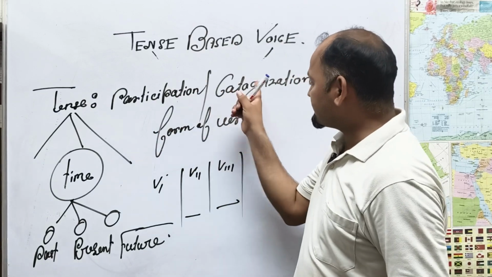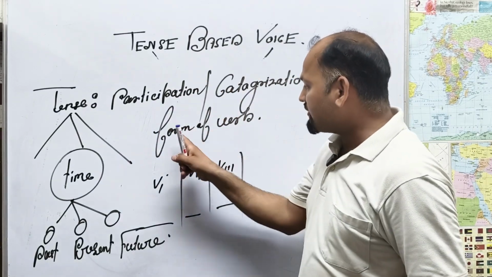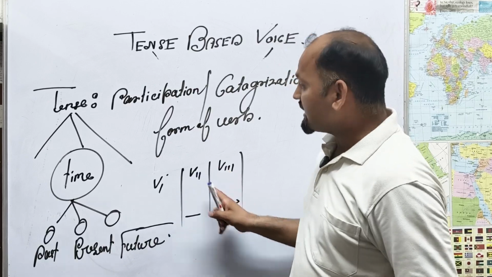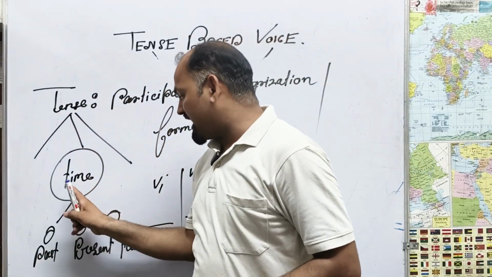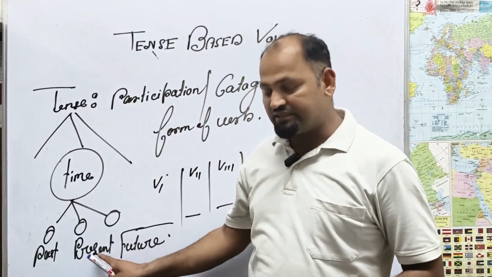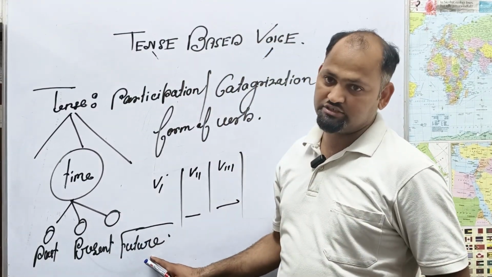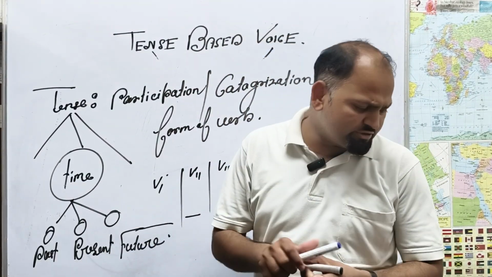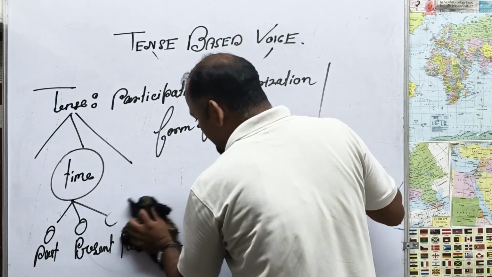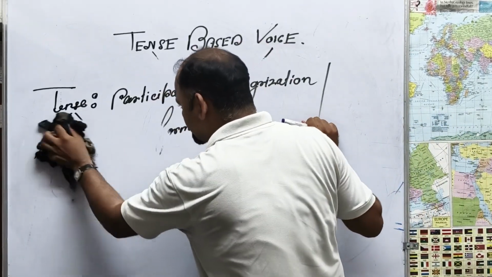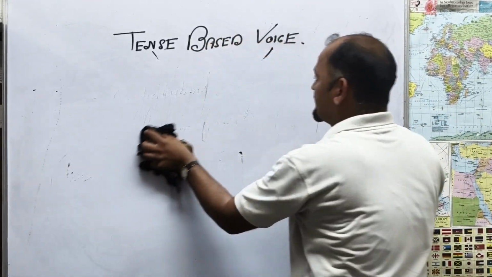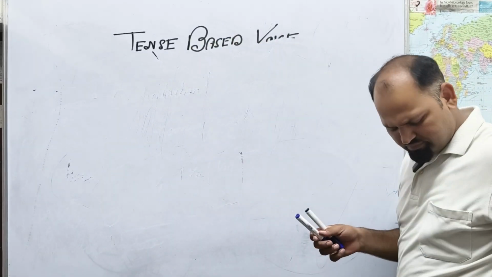Tense means partition or categorization, or we can say form of verb, verb first form, verb second, or verb third. You can say tense means time, which is categorized into the past tense, present tense, and future tense. Dear educators, if you know about tense, according to past, present and future, then it is very simple for you to understand voice.